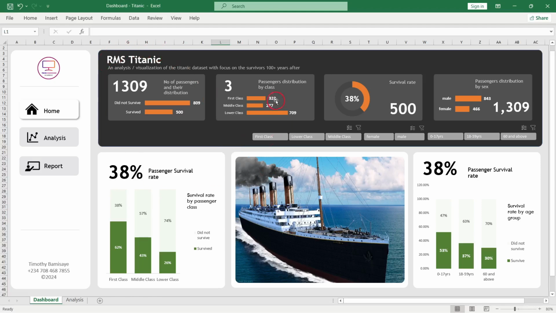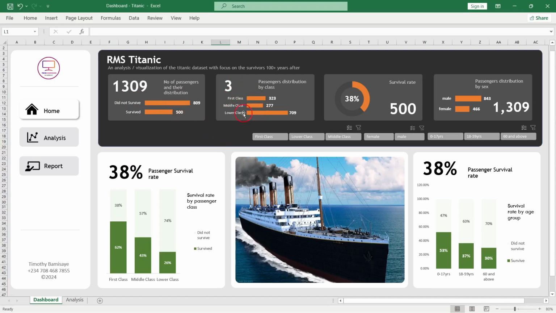And on this side is our home page, where we have our KPIs at the top right here and a few at the bottom here. That gives an overview of what we have from the data. We can see a total number of passengers and their survivor distribution. We have a total of 1,309 passengers, with 500 of them surviving.